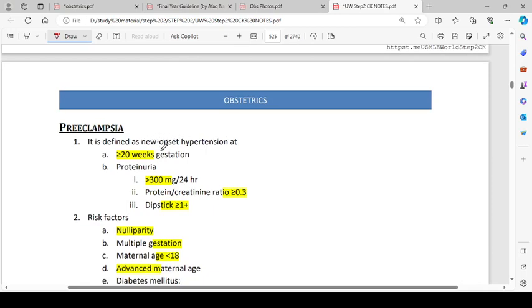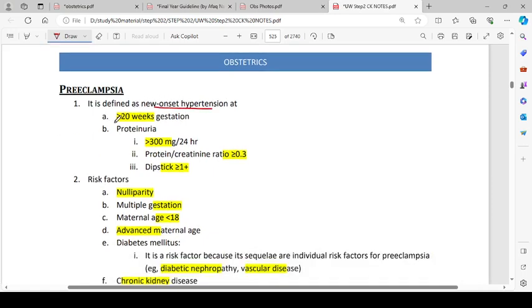Preeclampsia. It is defined as new onset hypertension at more than 20 weeks of gestation. The timing is very important in gynae. If it is less than 20 weeks of gestation, then this is chronic hypertension. Proteinuria will be present. The presence of proteinuria differentiates preeclampsia from gestational hypertension, I guess.